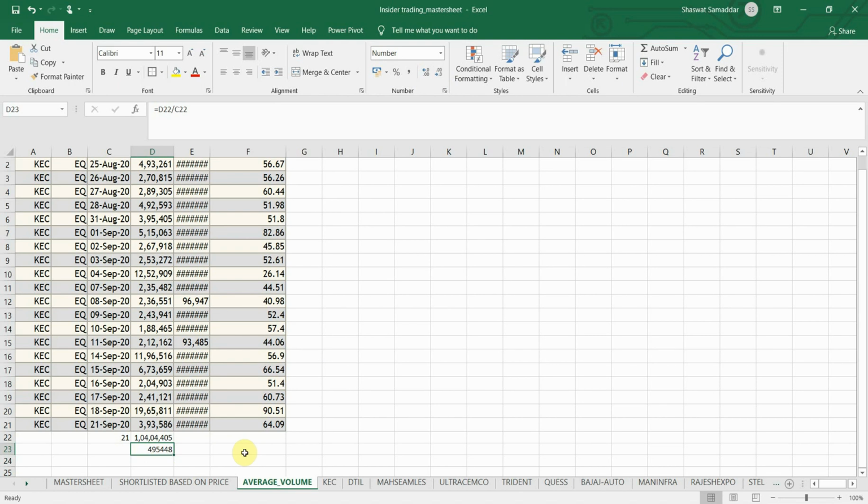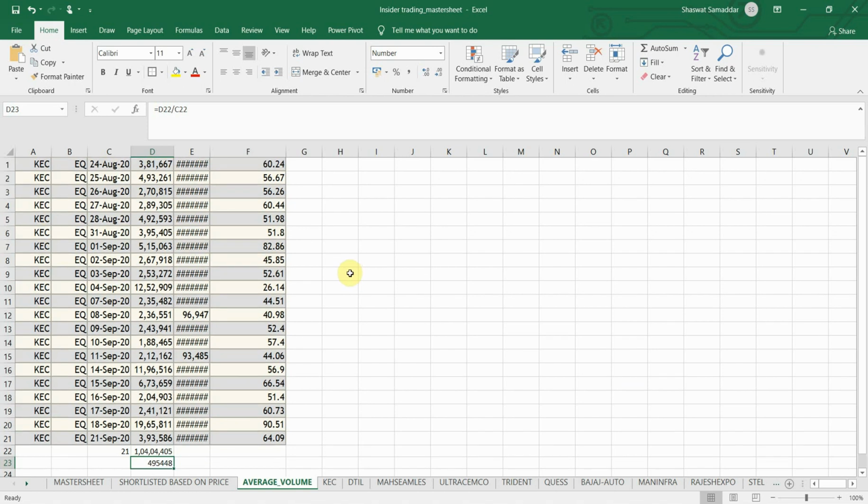Now, see, if the average traded volume comes out to be too low, then it can be a risky stock. It was possible that it would have come to be 3,000 or 2,000 or 4,000. Then it's too low volume. We should avoid those stocks. We should avoid making positions in such stocks where there is very low volume. So as you can see, the volume is good here, 4,95,000. That is the average volume. So we can make a position at this stock after doing further analysis.